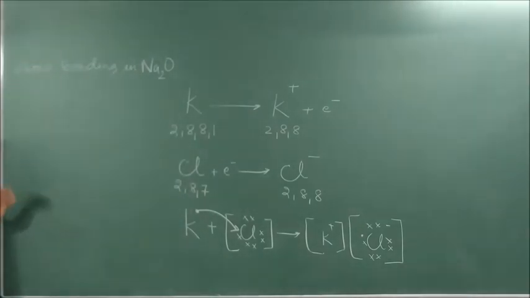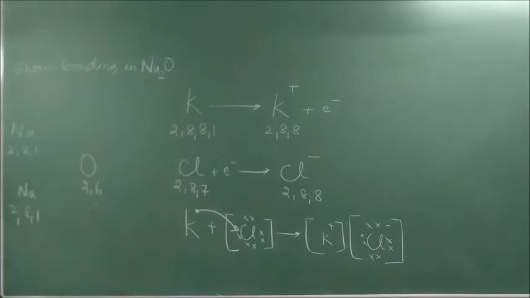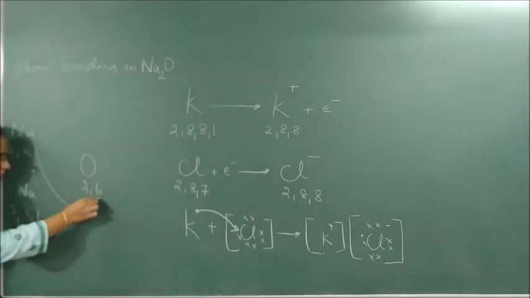Sodium oxide. See here. Now how many sodiums should I take? 2. So Na 2, 8, 1. This also is Na 2, 8, 1. Oxygen is what? 2, 6. Correct? Now how many does it require? 6 it requires, 2 to become 8. We should have in the outermost shell how many electrons? 8 electrons. This has how many extra than 8? 1. So what will it do? It will give this 1 extra electron to this.